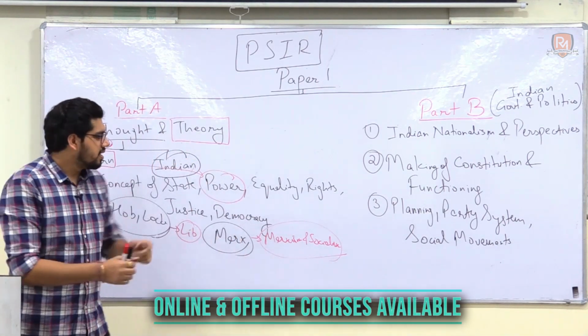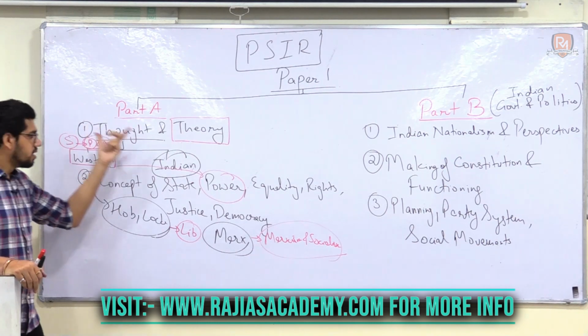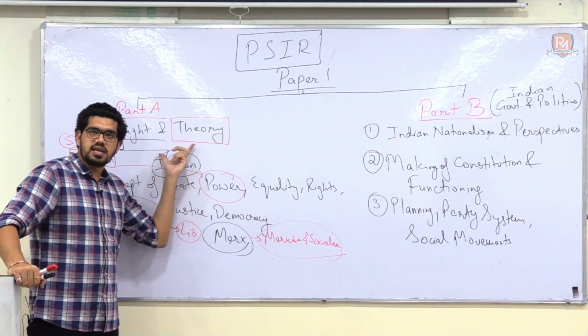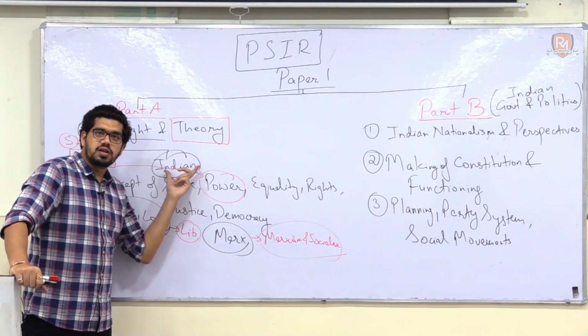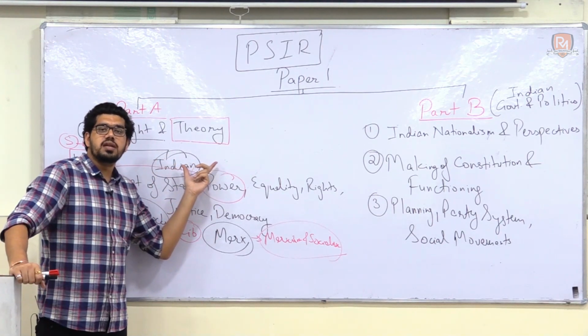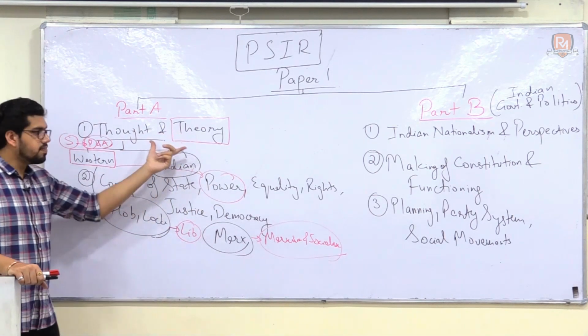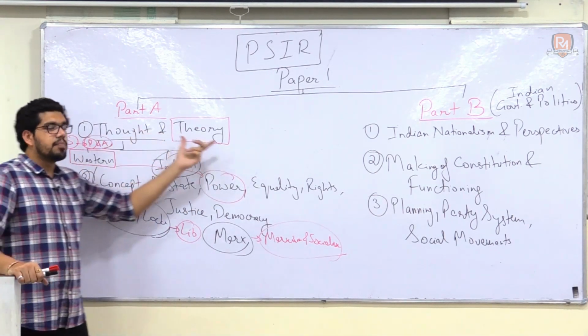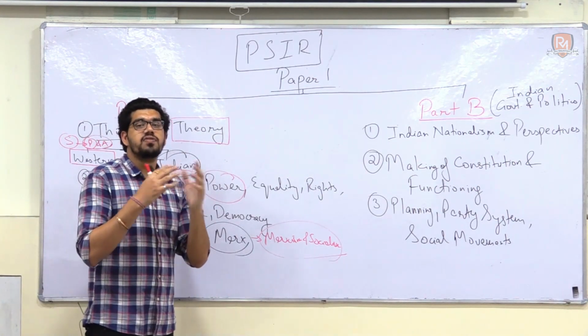Now again, when we are studying Western political thought, we have studied Machiavelli. The question regarding Kautilya and Machiavelli is asked by UPSC. So when Machiavelli is done, you will understand Kautilya. When Marxism is done, you will understand the comparison between Ambedkar's idea of Marxism and Karl Marx's idea, and M.N. Roy's Marxism and Karl Marx's idea. Again, there are interlinkages of process.